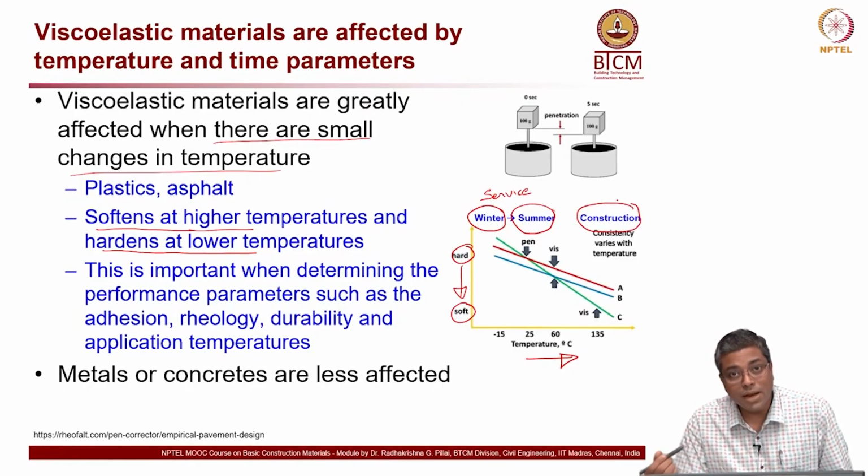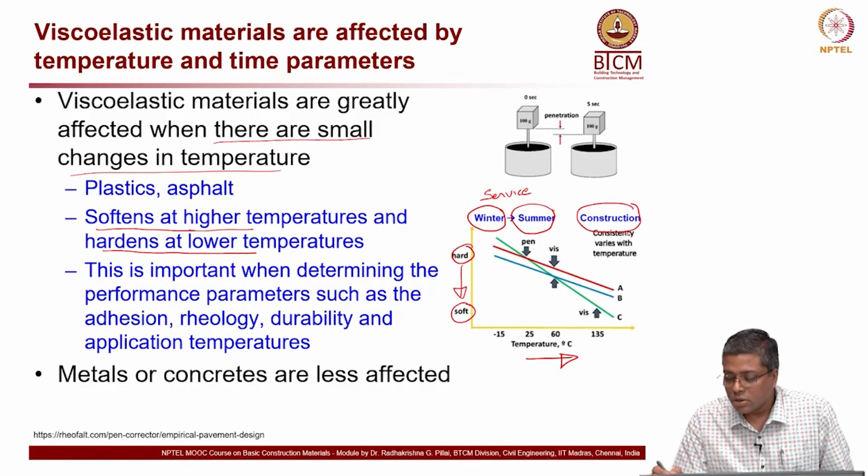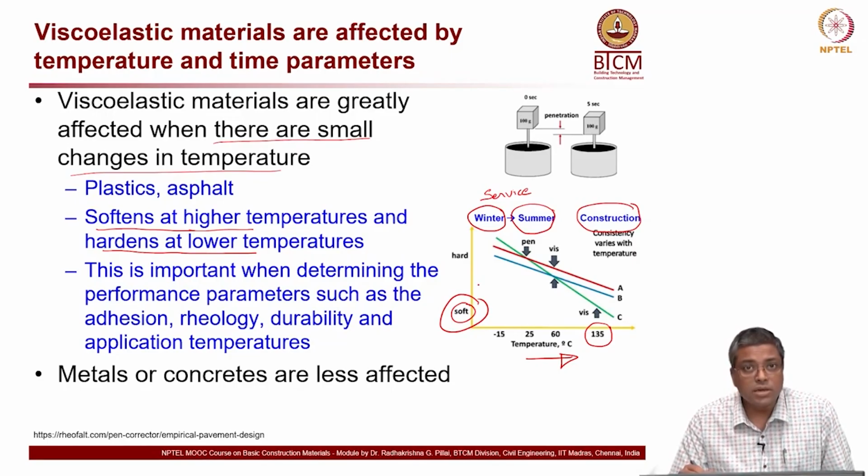You will be heating the asphalt or bitumen to make it flow during the construction, right. At that time, at the high temperature, the material will be very, very soft, it will flow easily, whereas in winter it will become very hard.